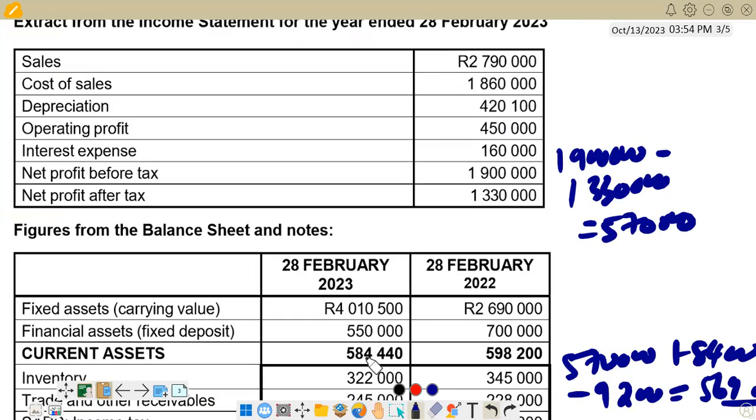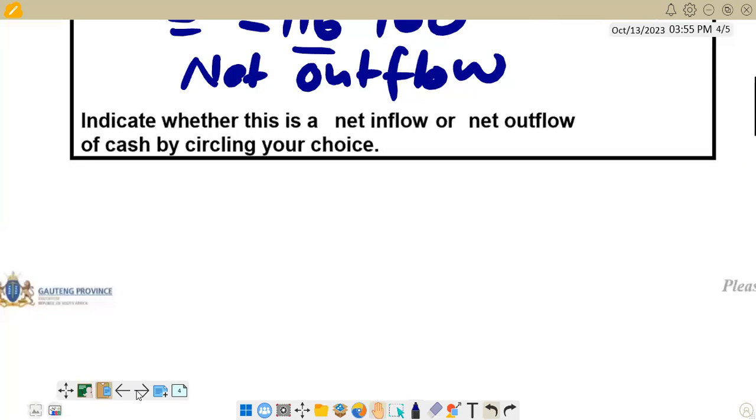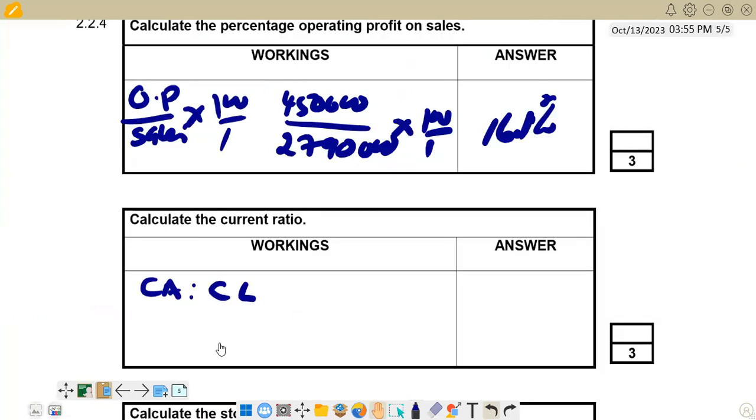So we go to the figure for current assets that we are given in the question. We are going to see that the figure for current assets for the current year is 584,440, and we check the figure for current liabilities, which is 620,500. So we are just going to make a ratio of 584,440 as to 620,500. We present it as a ratio.